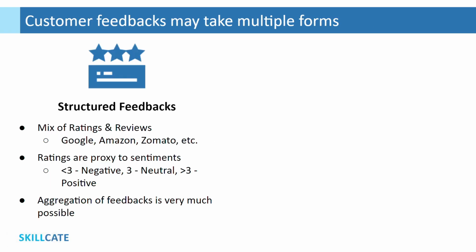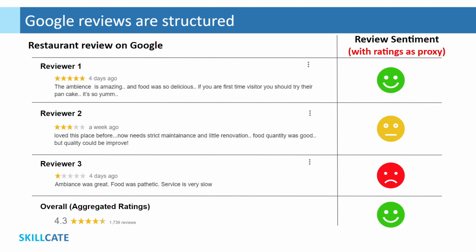Even the ones who do know primarily focus on structured customer feedback, like a review on a Google, Amazon, etc. Structured feedbacks have a rating along with the written review, which makes it easy to understand if a feedback is positive or negative, as is the case here. These are reviews of a restaurant we picked from Google. Here clearly we may see that ratings are a good proxy for review sentiment. And aggregated ratings also signify the overall sentiment for this restaurant, which is seemingly positive.